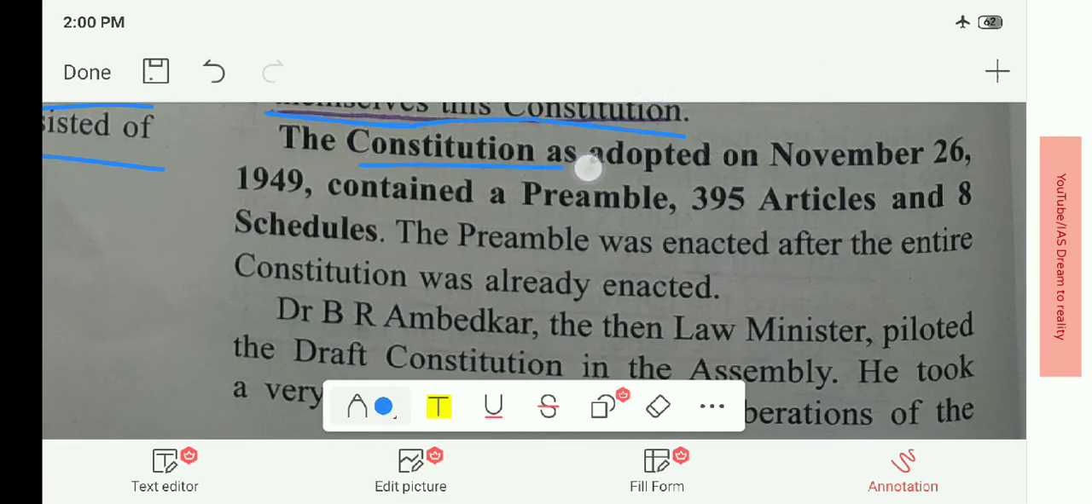The constitution as adopted on November 26, 1949, contained a preamble, 395 articles and 8 schedules. The preamble was enacted after the entire constitution was already enacted. That means the constitution came first, then the preamble came. But the preamble is the cover page of the constitution. It is nothing but the key to the constitution.